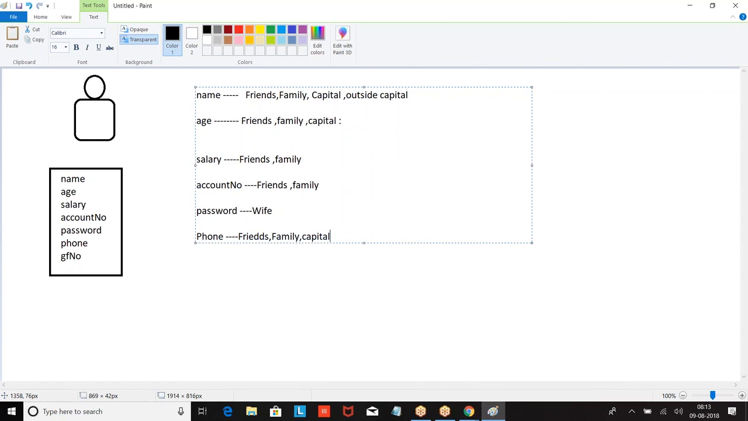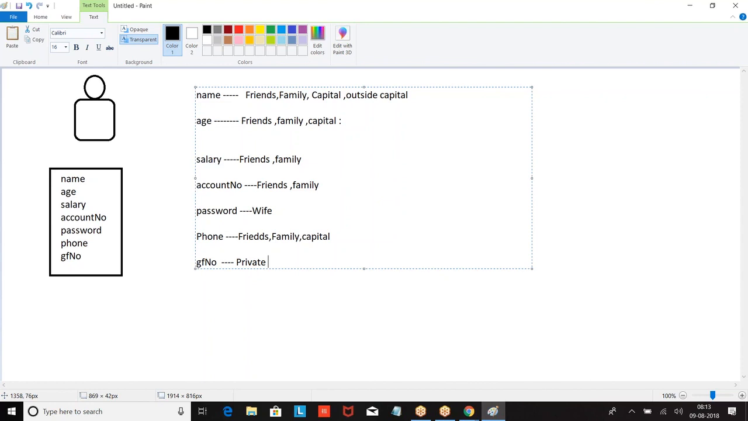Accordingly, I will define. Now I have my girlfriend's number. Will I give it to my wife, boss? This has to be a private number. That's based on the sensitiveness of the data I am keeping. Boss, this I can share with everyone. This with only Capital. This with only family members. This is only for me. Now this is what you are deciding.